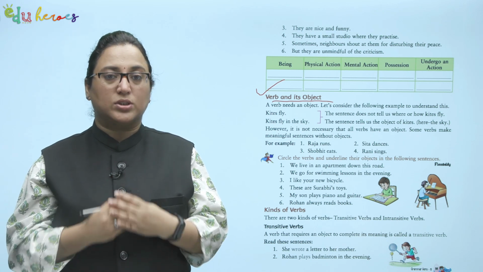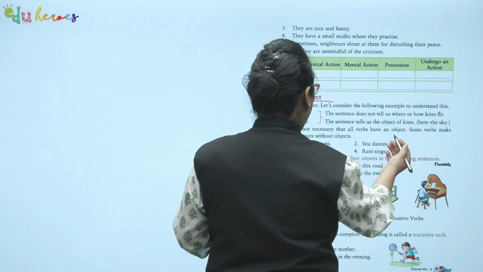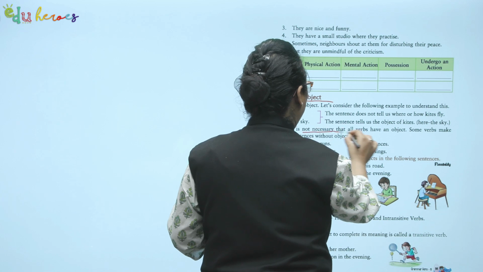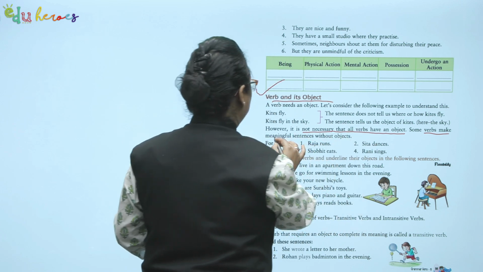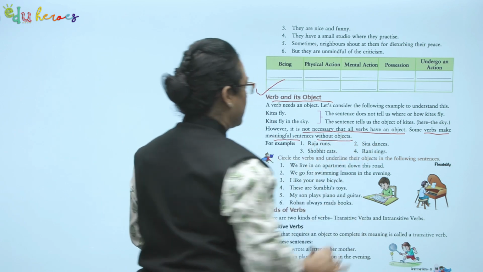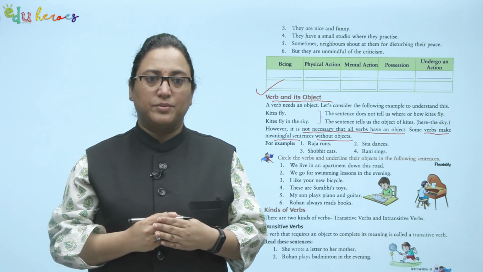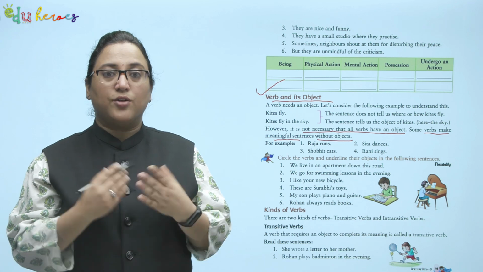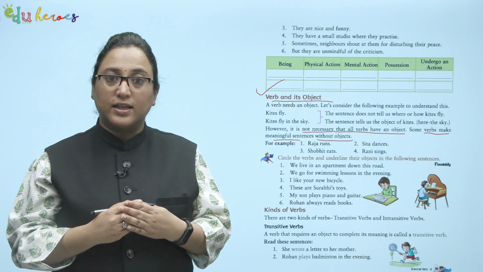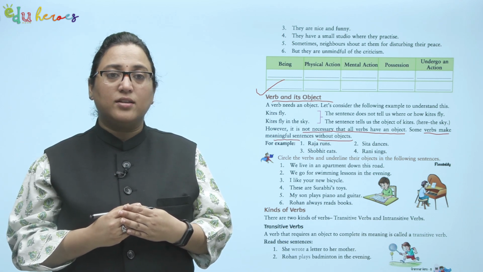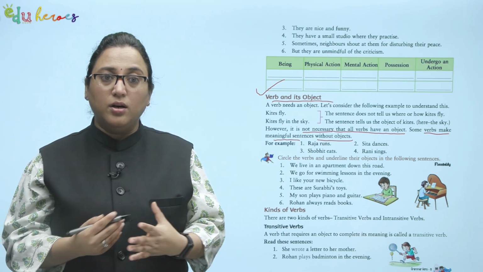Now, this is a very important thing to note here. It is not important that all verbs have an object. Not necessary. Some verbs make meaningful sentences without objects. So, either with object or without object. For example, Raja runs, Sita dances, Shobit eats and Rani sings. Children, just like the above example, here also the entire focus is on the action, on the verb.